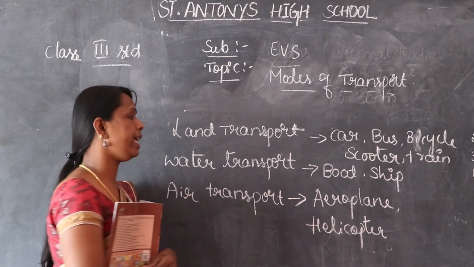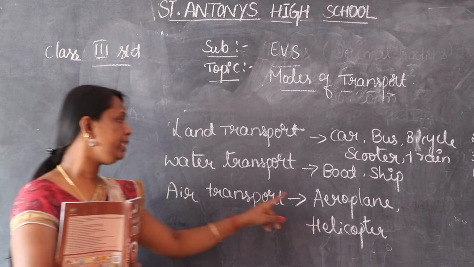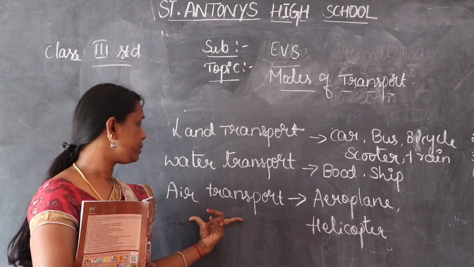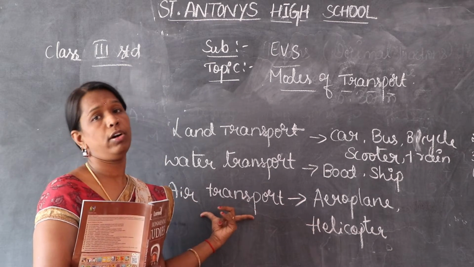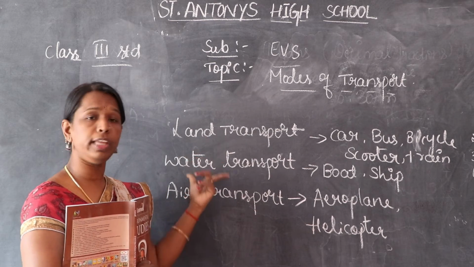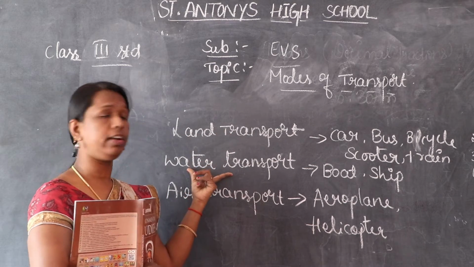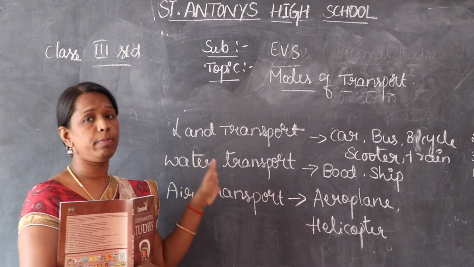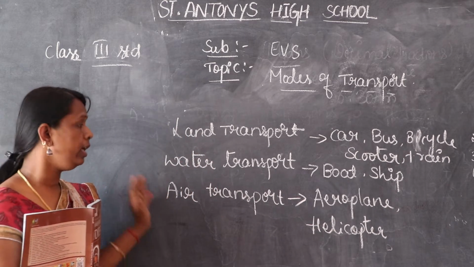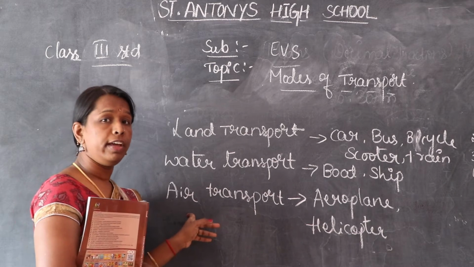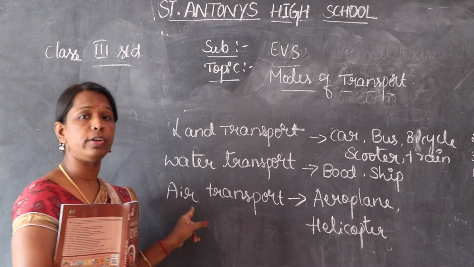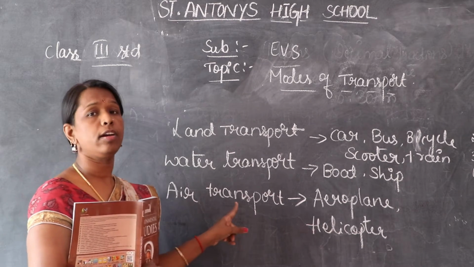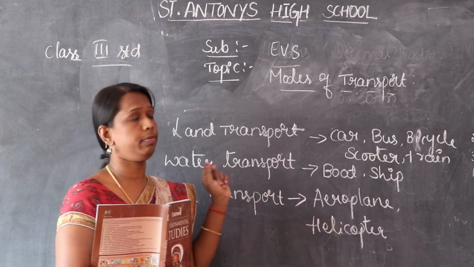Air transport is much costlier compared to land transport and water transport. Both water and land are the cheapest means of transport. Air transportation is called the costliest means of transport.